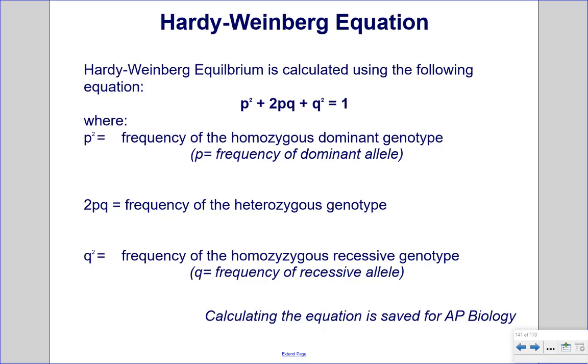Hardy-Weinberg equation. Hardy-Weinberg equilibrium is calculated using the following equation. p squared plus 2pq plus q squared is equal to 1, where p squared is equal to the frequency of the homozygous dominant genotype, p is equal to the frequency of the dominant allele, 2pq is the frequency of the heterozygous genotype, q squared is the frequency of the homozygous recessive genotype, and q is the frequency of the recessive allele. Calculating the equation is saved for AP Biology.